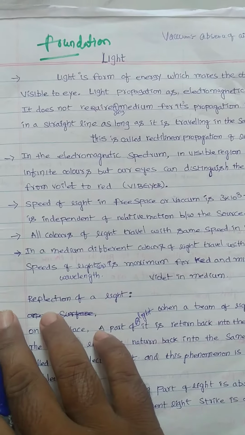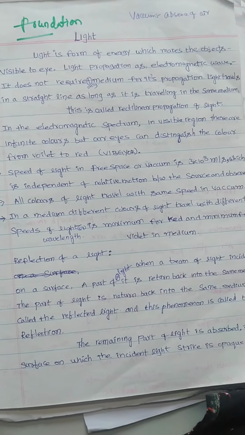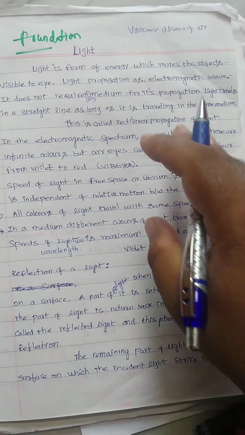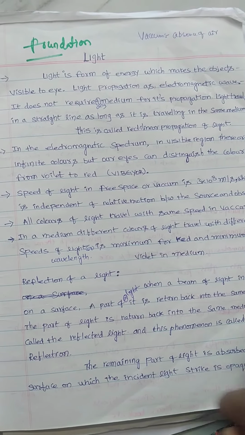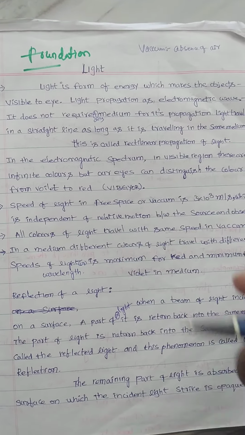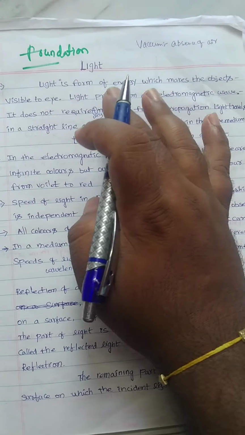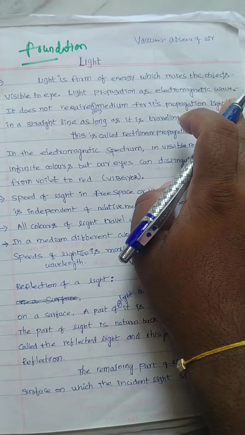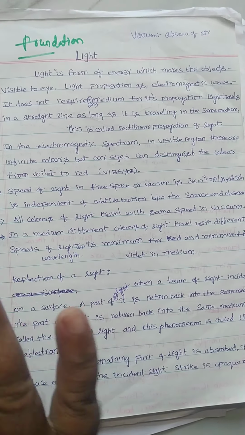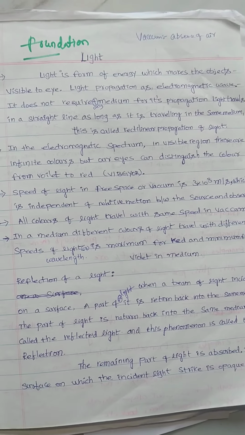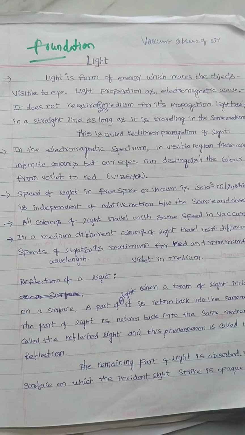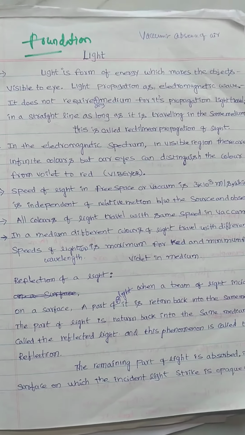See, light. I just want to discuss some more important points about light, as a description. Light is a form of energy which makes objects visible to our eye. We know this very well. Actually, light is propagated as an electromagnetic wave. Already I told you that optics is a branch of physics which deals with the properties of light and is classified into ray optics and wave optics, so we can conclude that light is in the form of a wave also.